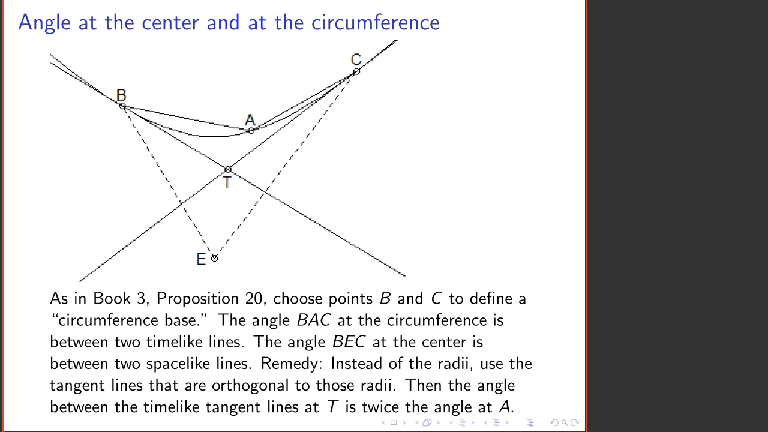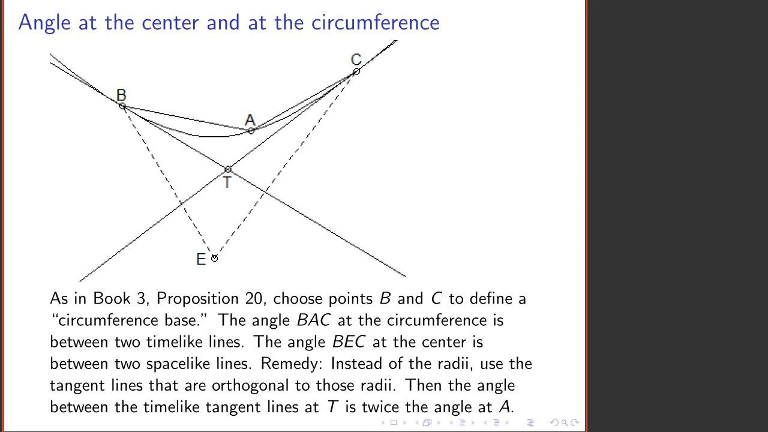Another very nice theorem of Euclid's is that if you consider 2 points on the circumference of the circle and join them both to the center of the circle, the resulting angle is precisely twice as large as if you join them both to another point on the circle itself. And this is true in Minkowskian geometry also. Here I have points B and C joined to another point on the same circle. Now,